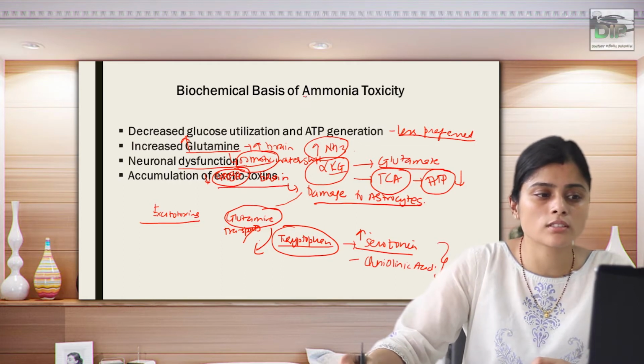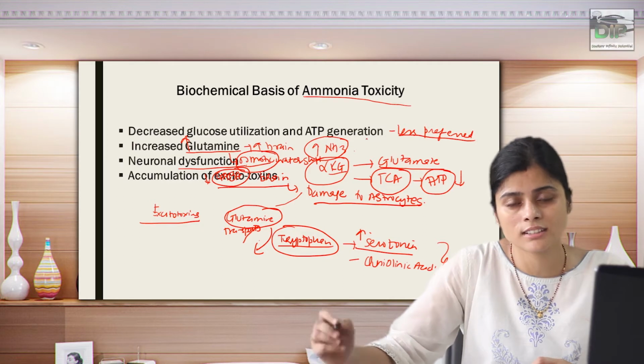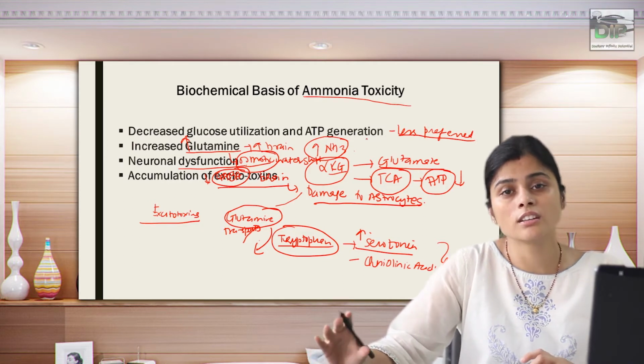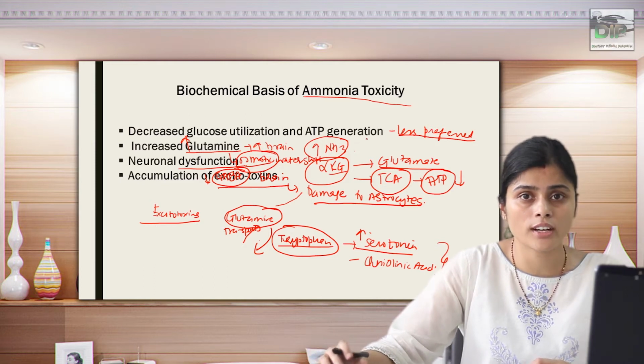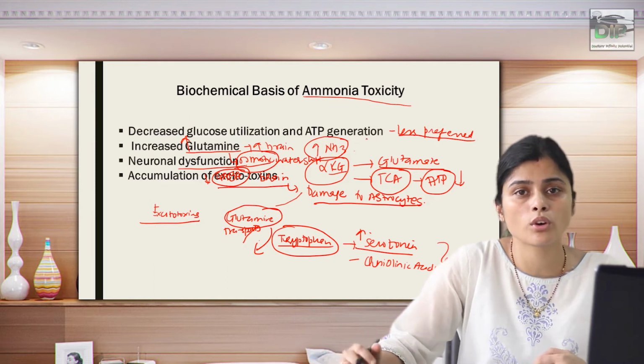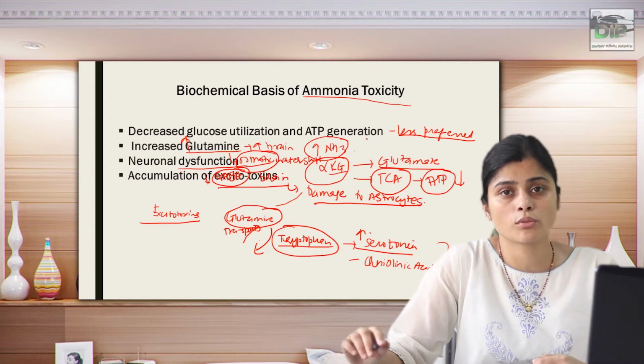That's why ammonia toxicity is considered dangerous: it causes a direct decrease in ATP generation, nerve transmission is hampered, neuronal dysfunction is already there, and there is accumulation of more excitatory neurotransmitters like serotonin and metabolites of tryptophan.